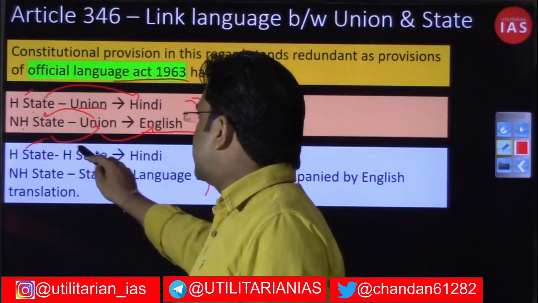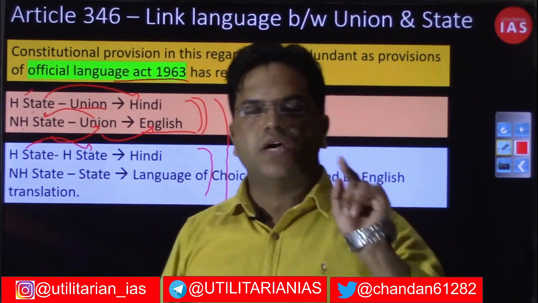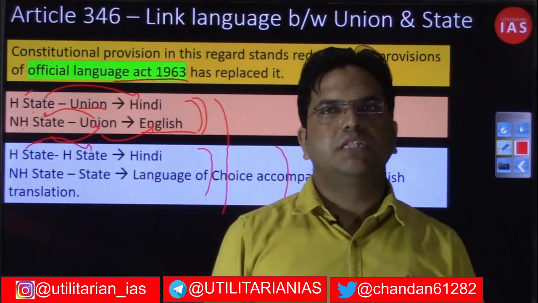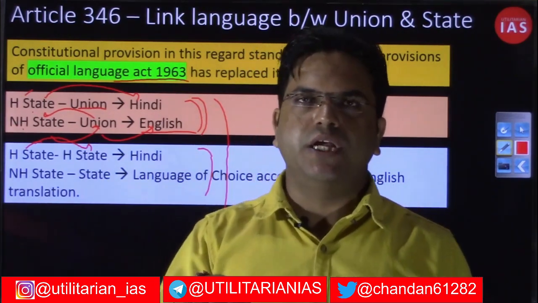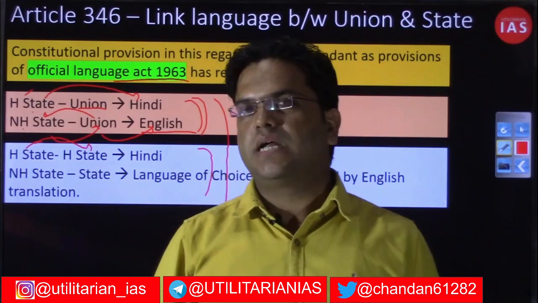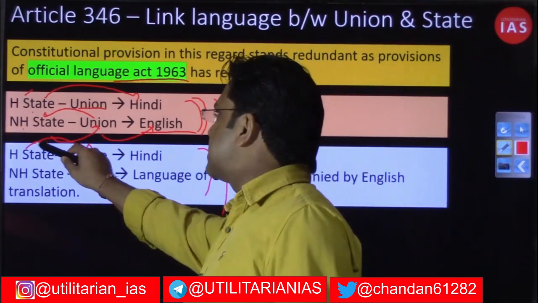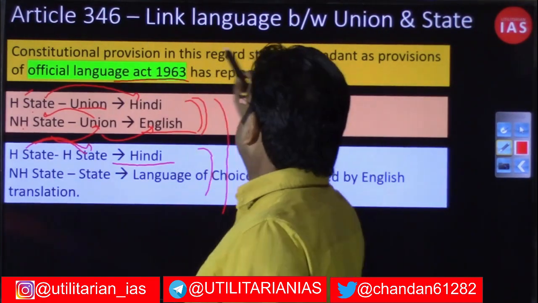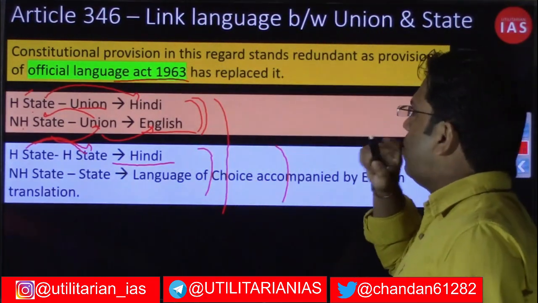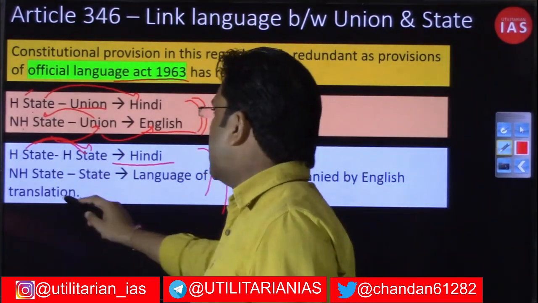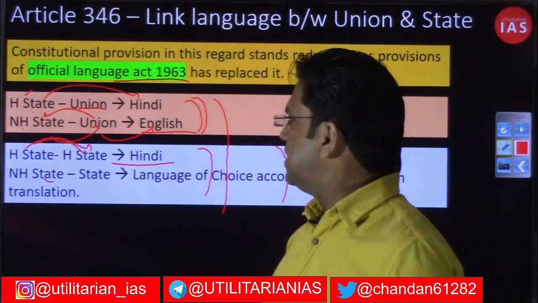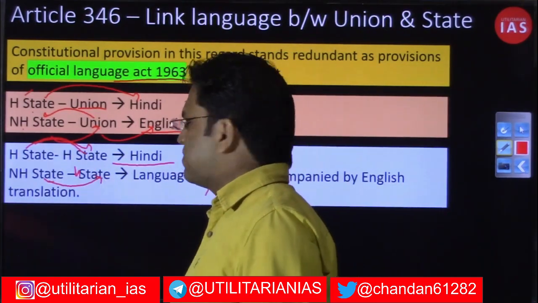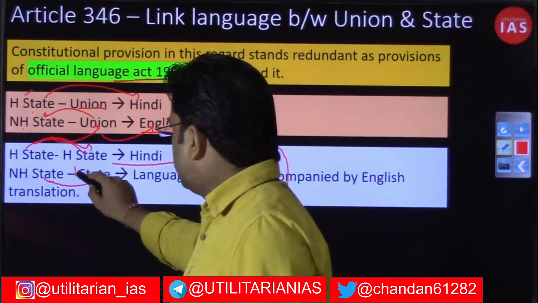is communicating with another Hindi state, you have these four states like Rajasthan, Uttar Pradesh, Bihar and Madhya Pradesh. They have decided that whenever they communicate among each other, Hindi is going to be their common language. So whenever Hindi states are communicating, Hindi is going to be their common language, and that is a provision that has been mentioned in the Official Languages Act 1963. And whenever a non-Hindi state and another state are communicating, let us remove this Hindi.